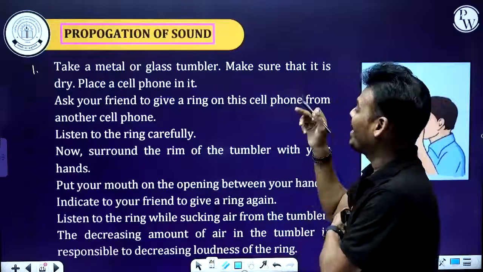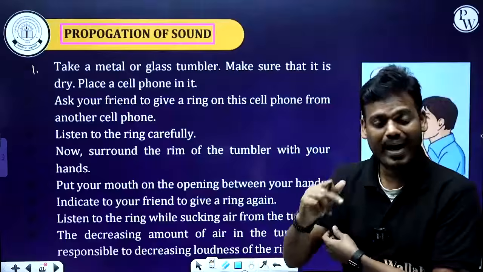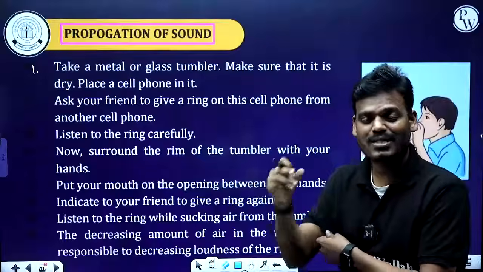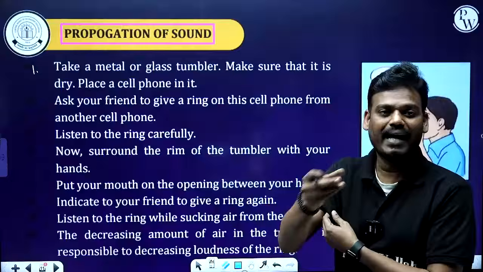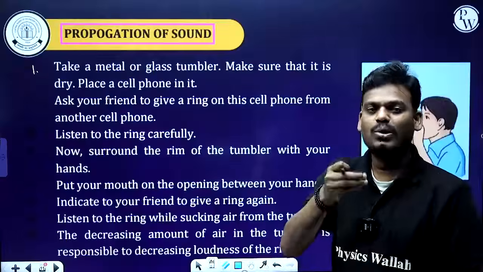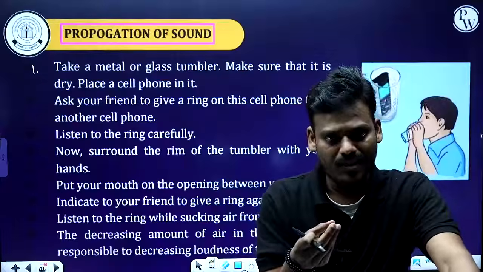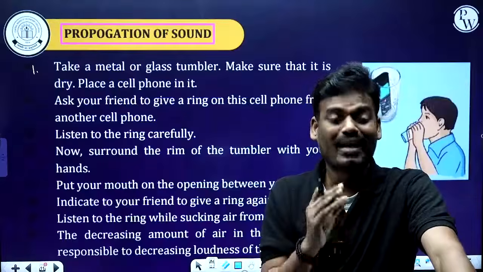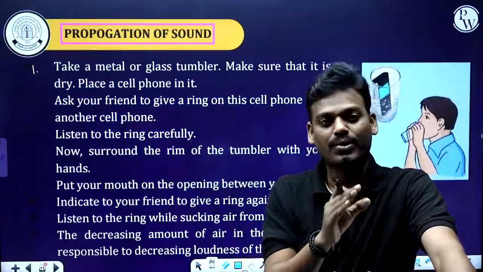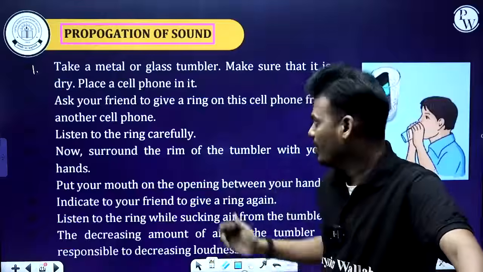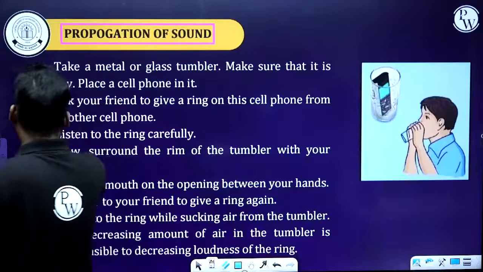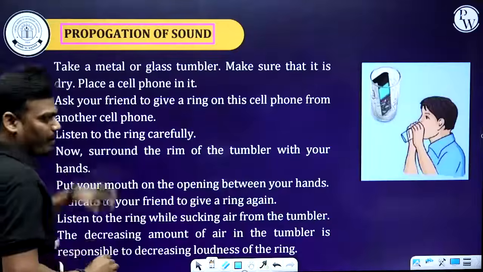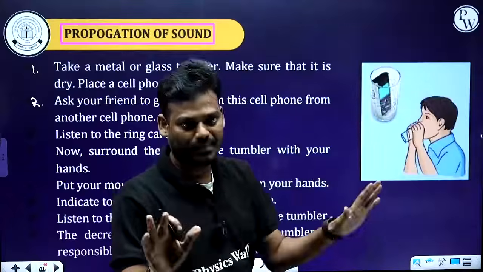You can ask, sir, why should it be dry? Why can't it be wet? Because a mobile is an electronic device. So due to water or a liquid, what happens to that cell phone? It may get damaged. That is the reason the glass tumbler should be dry. Now you have taken a mobile or cell phone and kept it in a glass tumbler. First step is clear.